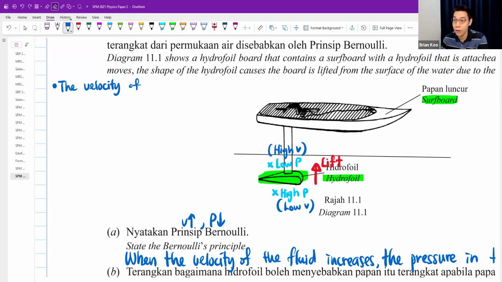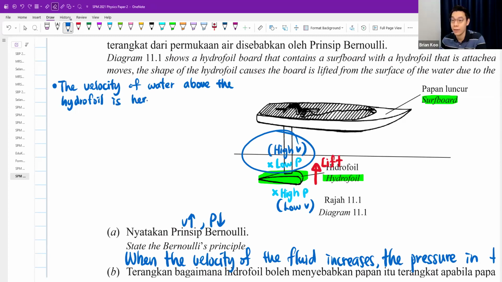The velocity of water, maybe I say the one on top, or you want to say the one at the bottom also can. The velocity of water above the hydrofoil is higher, or greater, also can, than below the hydrofoil.